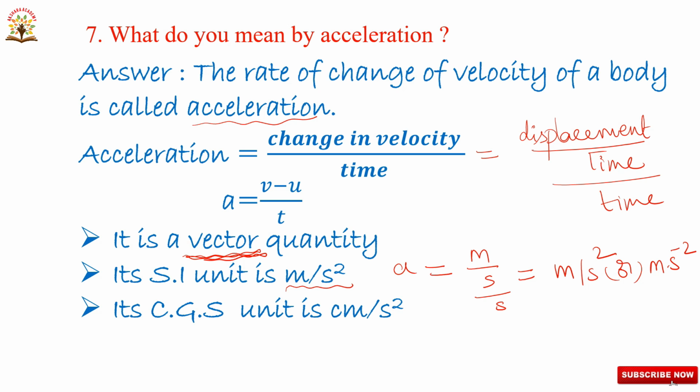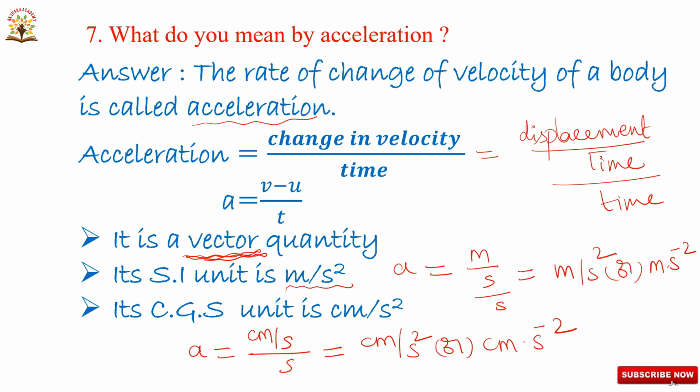Next, the CGS unit is centimeter per second square. Now, A is equal to the CGS unit of displacement, centimeter, time second, and the time unit second. So that is equal to centimeter by second square, or we can write it as centimeter second to the power of minus 2. This is the CGS unit of acceleration, that is centimeter per second square or centimeter second to the power of minus 2. This is about the acceleration.